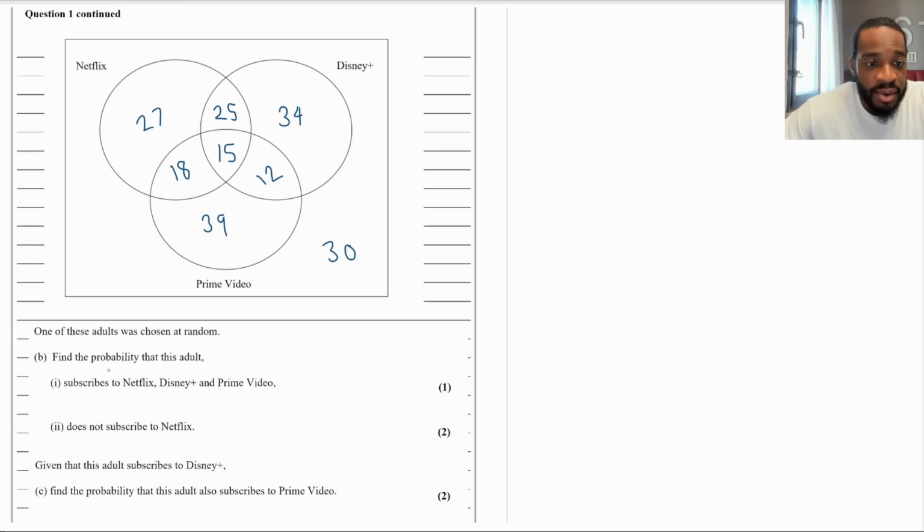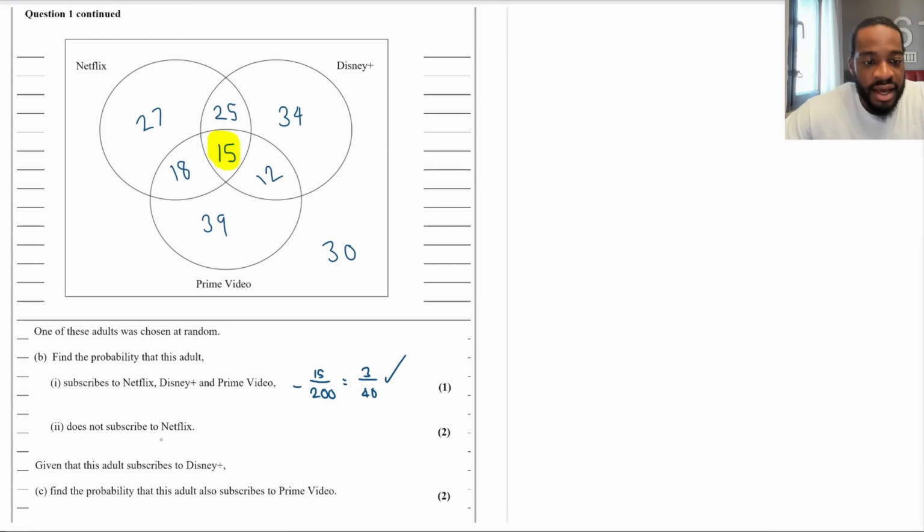So it says one of these adults was chosen at random. Part B says, find the probability that this adult subscribes to Netflix, Disney Plus, and Prime Video. Well, that's just going to be the very middle part, the intersection right here, which is going to be 15. All right, this is going to be 15 over 200, the total, which you can divide top and bottom by 5, which would be 3 over 40.